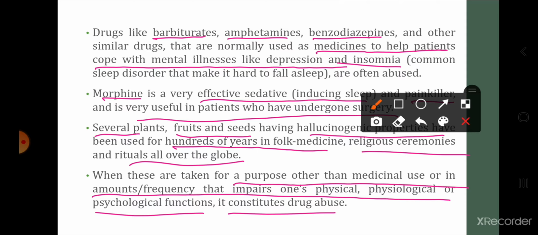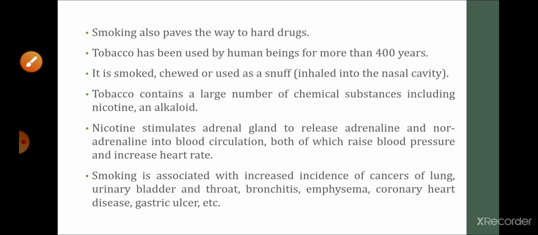Morphine है, barbiturates हैं, amphetamines हैं, all these drugs, they are used for what? They are used for the medicinal purpose. But when these drugs are used for a purpose other than medicinal, यानी medicinal purpose के अलावा जब ये drugs use करते हैं, and that too in excessive amounts, ऐसे amount में जो person के physical, mental and physiological function को damage करता है, then we say that it is a drug abuse.